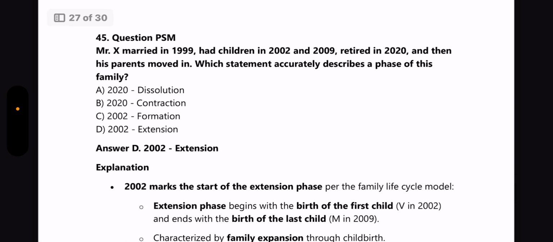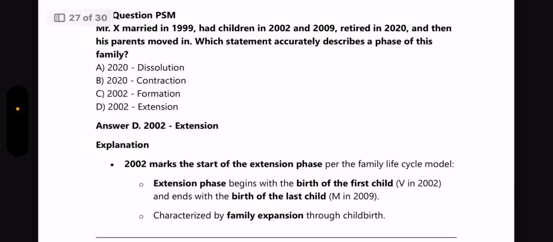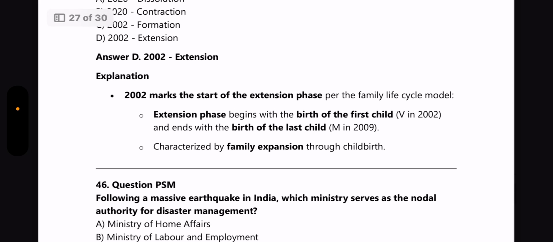Next question from PSM. Mr. X married in 1999, had children in 2002 and 2009, retired in 2020, and then his parents moved in. Which statement accurately describes the phase of this family? Answer is 2002, extension. It marks the start of the extension phase per the family life cycle model. Extension begins with the birth of the first child and ends with the birth of the last child, and it is characterized by family expansion through childbirth.